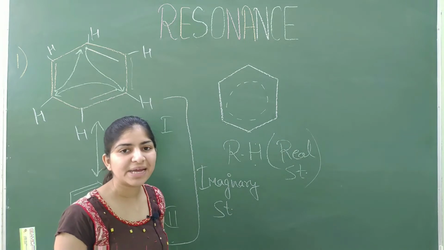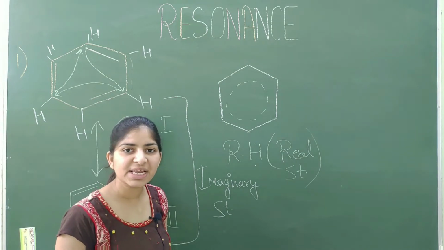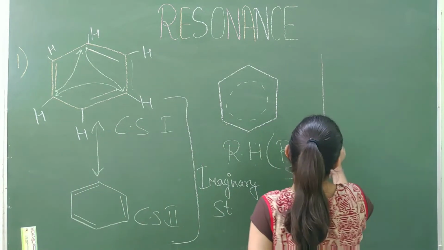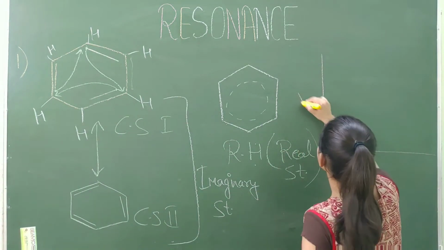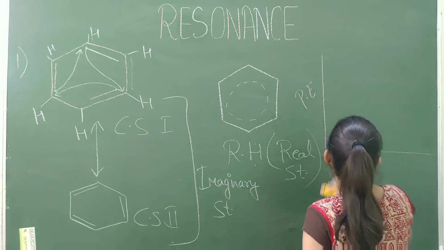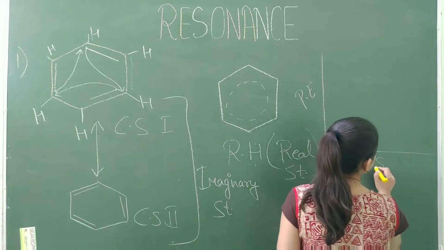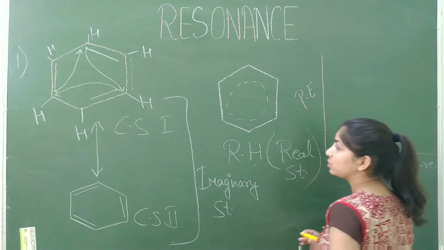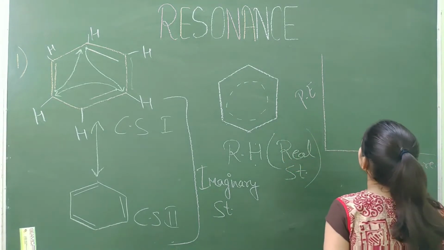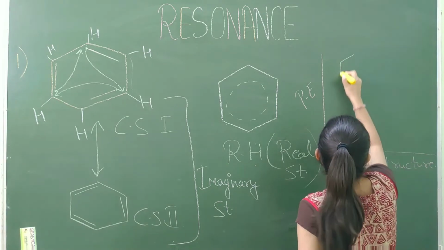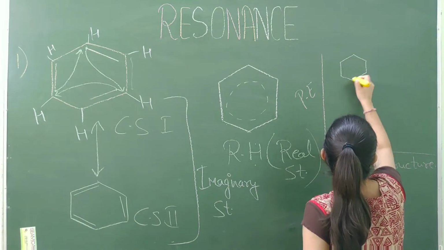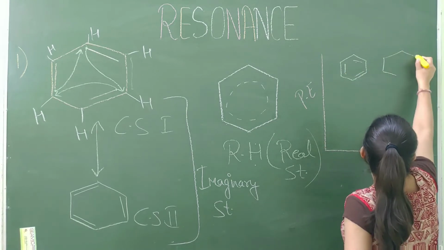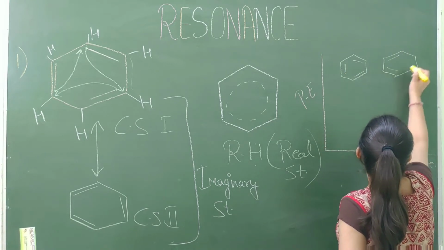Now we know that the stability of the resonance hybrid is more as compared to the canonical structure, and stability will increase by decreasing the potential energy of the molecule. Now let us see. This is potential energy and this is structure. So there are two kinds of structures in resonance. Two canonical structures are present.